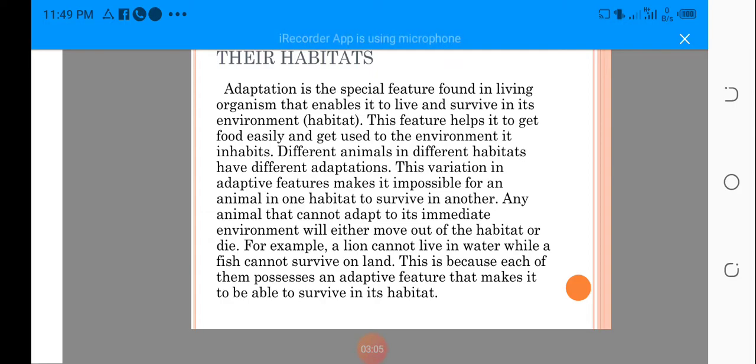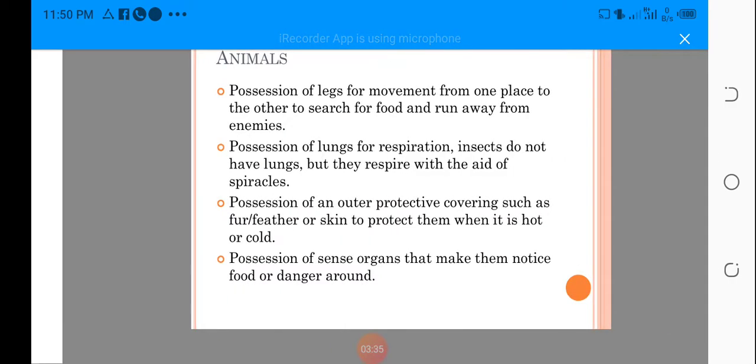For example, a lion cannot live in water, while a fish cannot survive on land. That means a lion cannot adapt in an aquatic environment, while a fish cannot adapt on land. This is because each of them possesses an adaptive feature that makes them able to survive in that habitat.